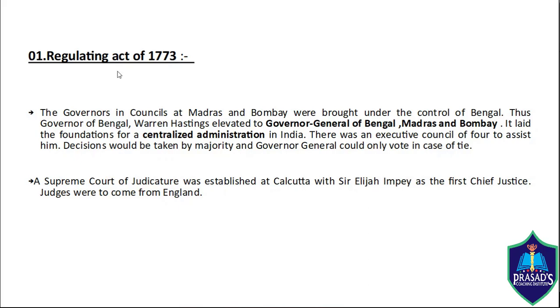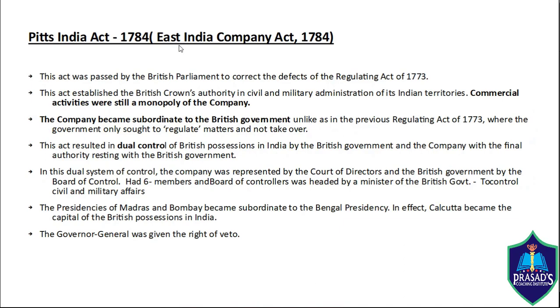But this act also had some defects. It did not stop the corruption against the company officials. Also, the concerns of the common people were not addressed. Also, the Supreme Court's power was not well defined. All these defects led to the formation of the next act, known as the Pitt's India Act of 1784, also known as the East India Company Act 1784.